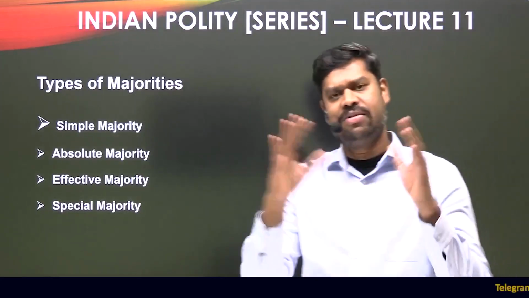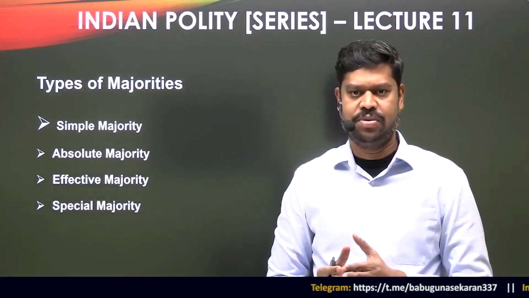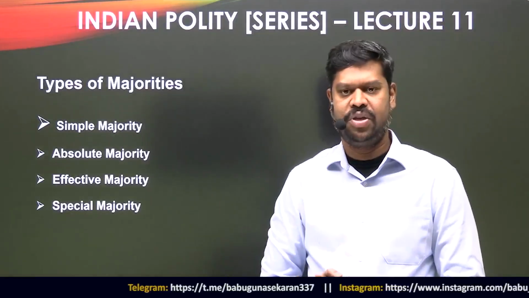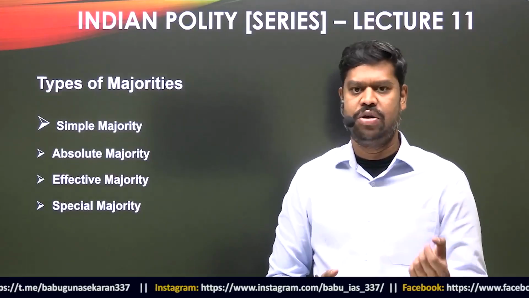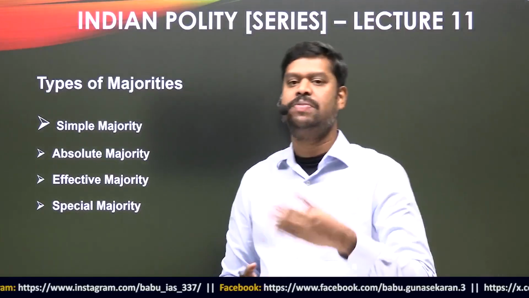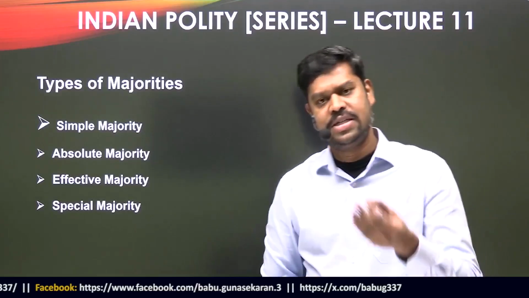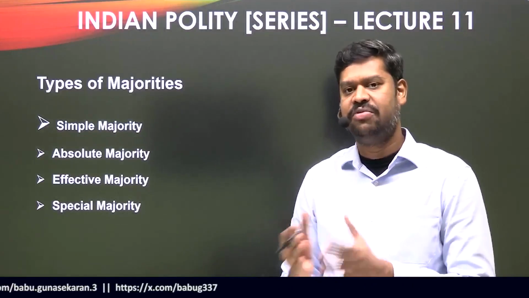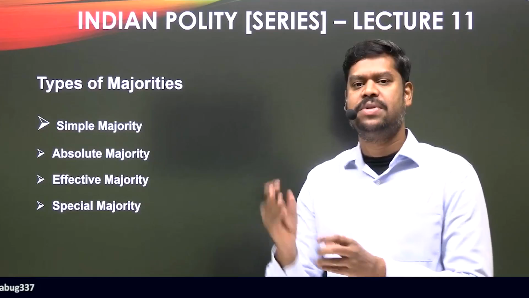So overall, whatever is to be done by the parliament, whatever approval is given by the parliament or by the state legislature, it has to fall under either of these majorities. It should be either simple, or absolute, or effective, or special majority. However, for what purpose which majority is to be used in the parliament or in any other legislative body is prescribed in the constitution itself. So it is not that as per their own whims and fancies they can use any majority that they want. For any specific purpose, the majority is specified.